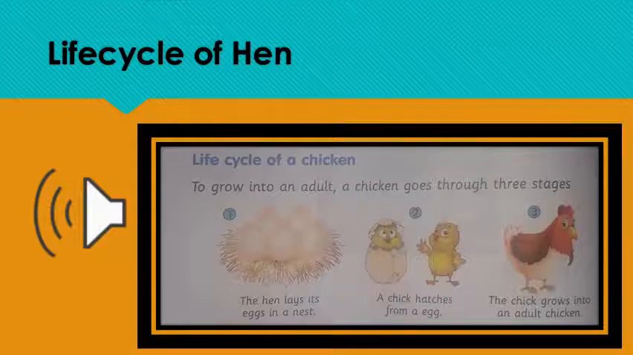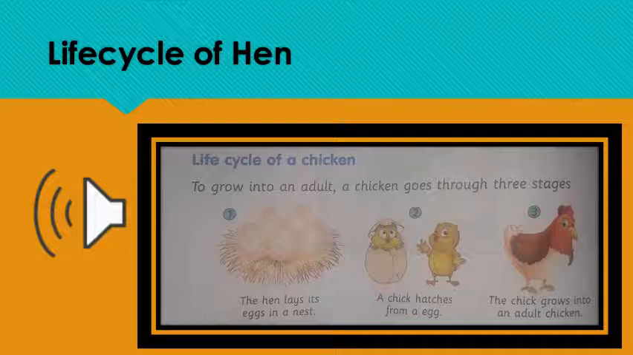Life cycle of a chicken. Reading. To grow into an adult, a chicken grows through three stages. First one, the hen lays its eggs in a nest. Second, a chick hatches from an egg. Third, the chick grows into an adult chicken. Explanation. So we have three stages in the life cycle of a chicken.